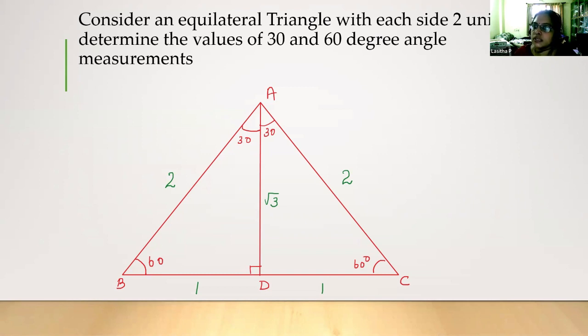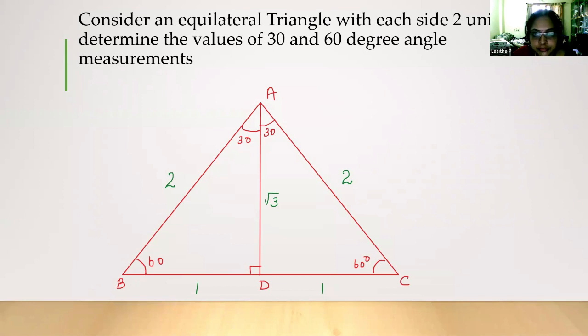So while introducing one concept, we get chances to talk about other concepts also. Let us make use of that. Do not jump into the new one; let us spend time on the old one also. Here, in the angle bisector itself, we are getting the 30 and 60. One side is 2 units. Since D is the midpoint of BC, BD and DC are the same, 1 unit each. Using Pythagoras theorem, AD will be root of 2 square minus 1 square, so AD length will be root 3.